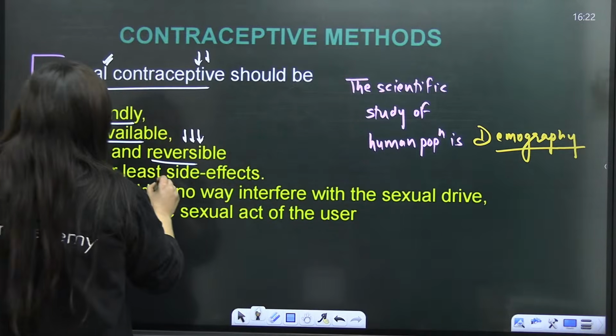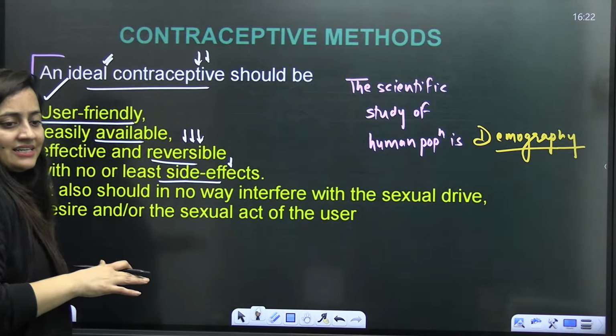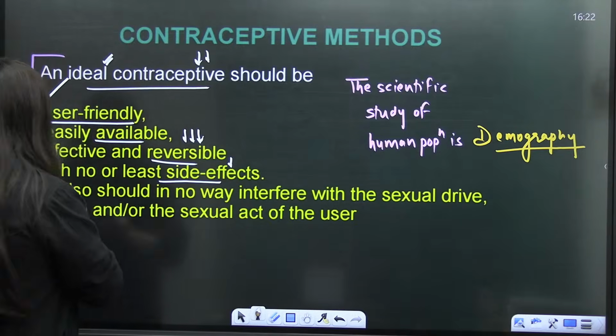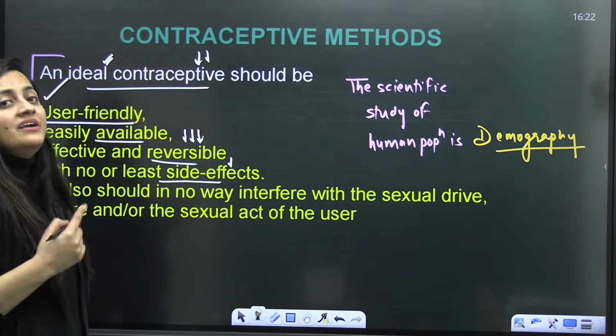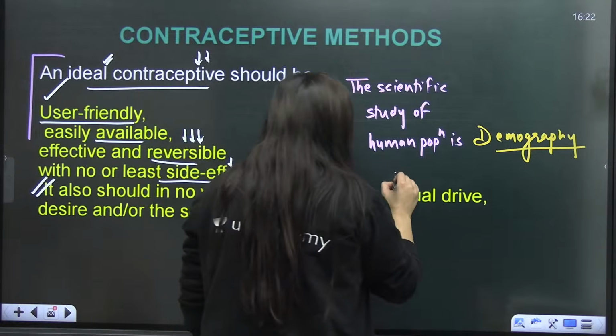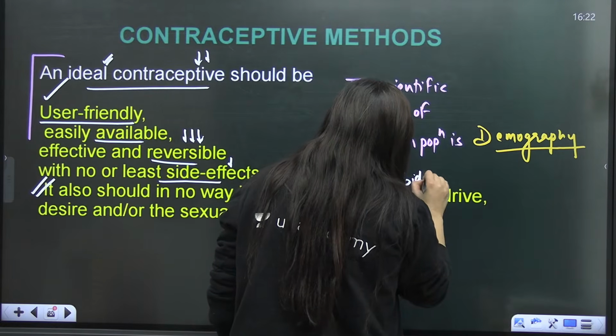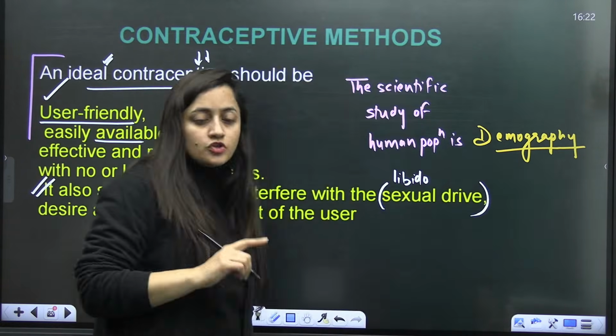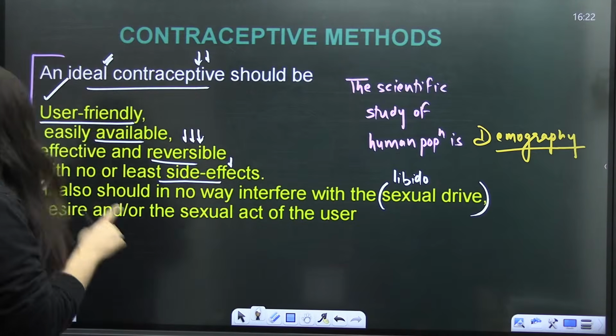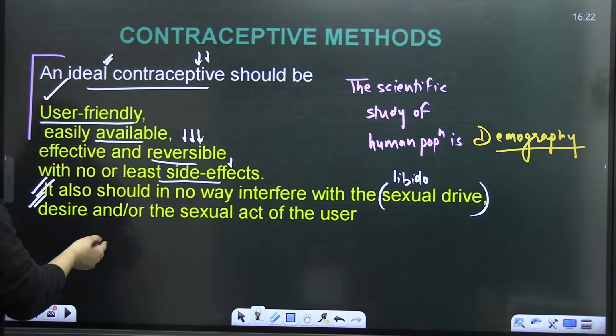It should not have any side effect, or if there is any, it should be very less, and it should not interfere with the libido. So what is libido? Libido means sexual drive, the sexual desire.